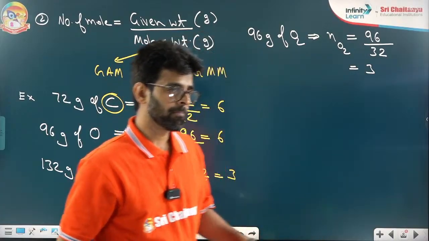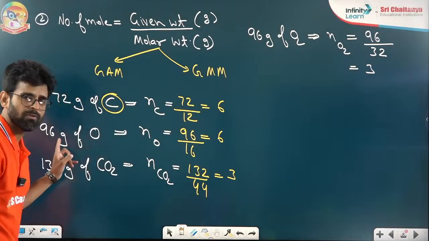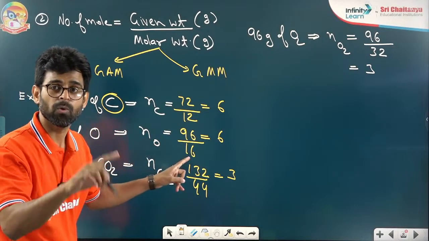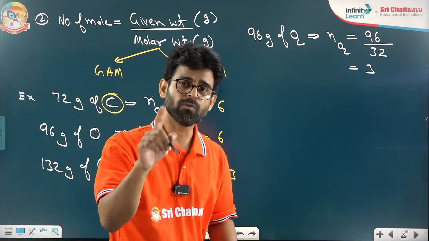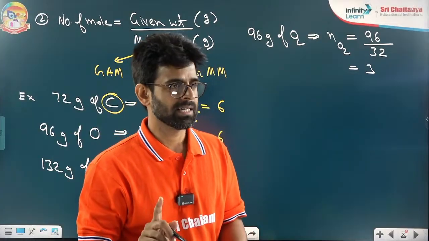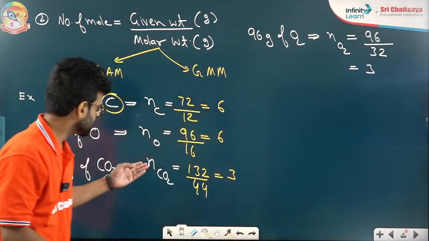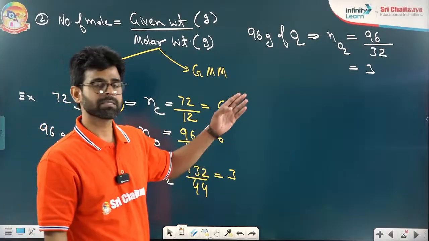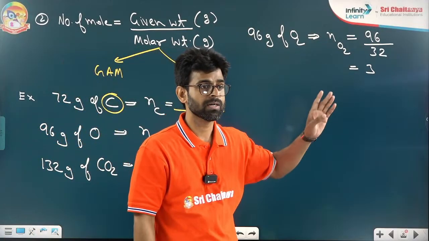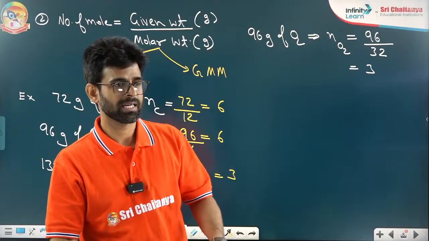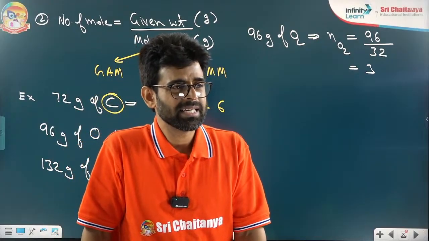Right? You see, in 96 gram of oxygen, I am having 6 moles of O, but I am having 3 moles of O2. So be clear. Some students sometimes keep 32 here and sometimes keep 16. No.